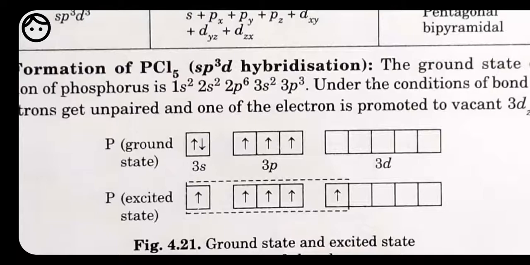Okay, and the example of this one is PCl5, because here we have one phosphorus and 5 chlorine to make it complete. Okay, that is about the sp3d hybridization.